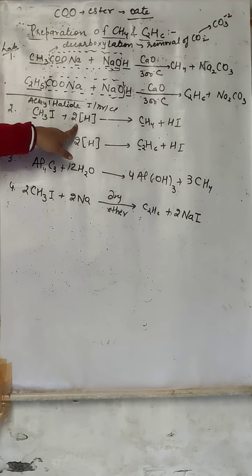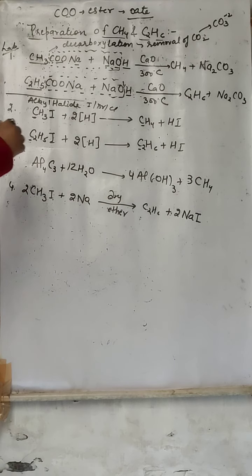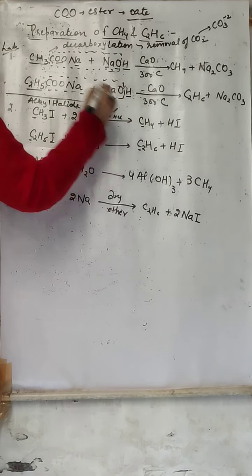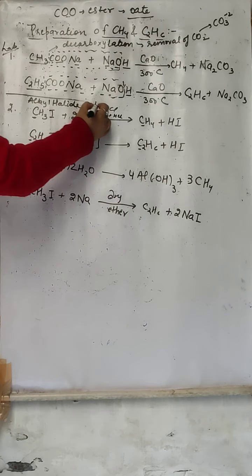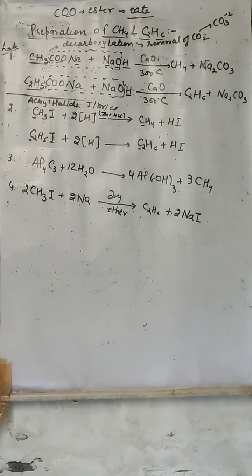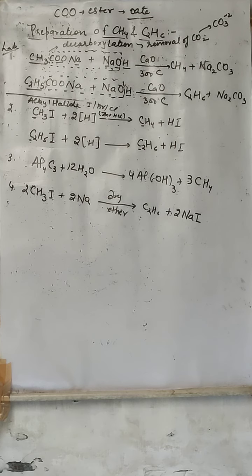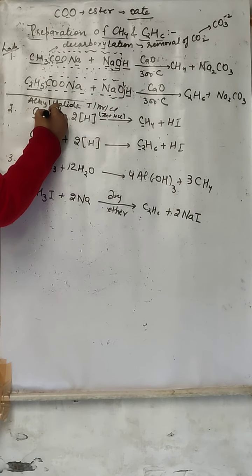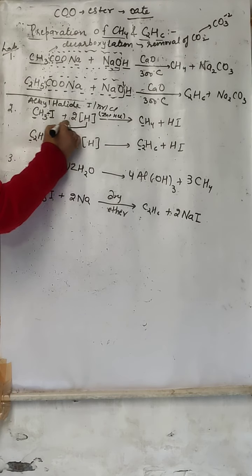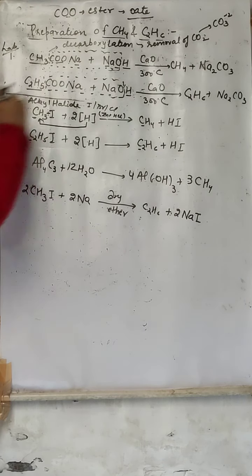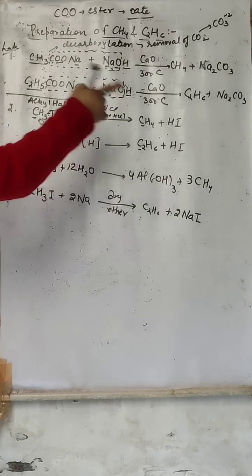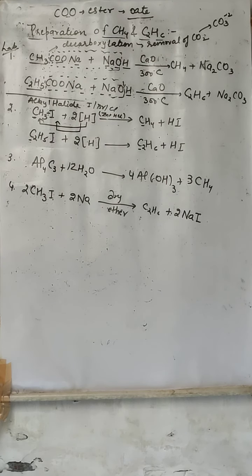It reacts with nascent hydrogen. From where does this nascent hydrogen come? From the reaction of Zn and HCl. This nascent hydrogen will come, and nascent hydrogen is highly reactive. So here there will be a bond, and this bond is going to break. One H is going to react with CH3 forming CH4. Another H is going to react with I, forming HI.